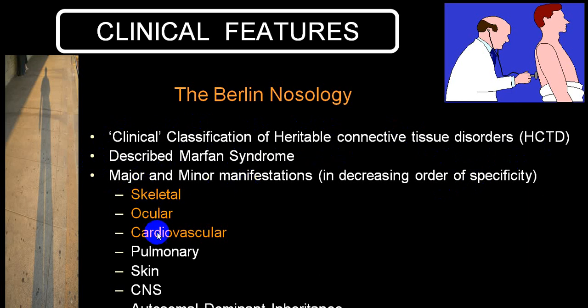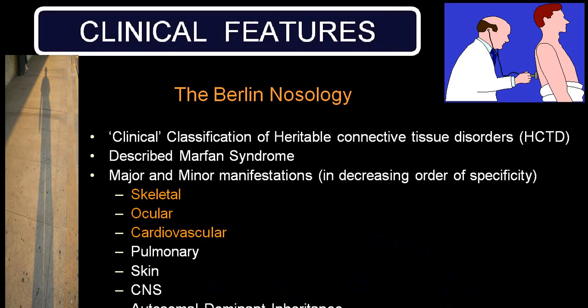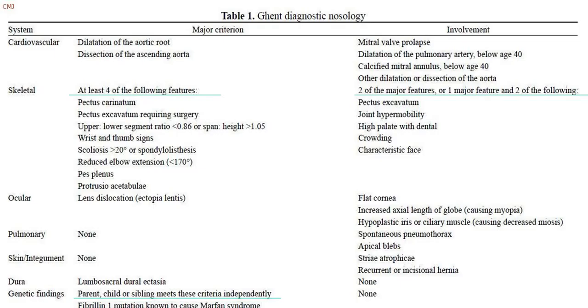The three structures most commonly utilized are skeletal, or musculoskeletal, ocular, and cardiovascular findings. Pulmonary, skin, CNS, etc. are not commonly utilized, but they are also important clues in diagnosis. We'll be taking them one by one.